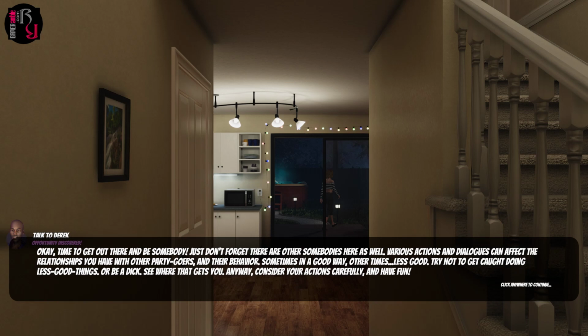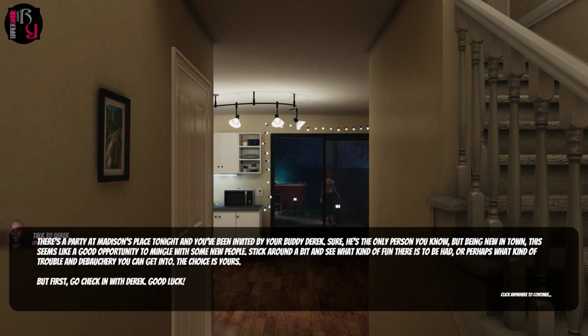Just don't forget there are other somebodies here as well. Various actions and dialogues can affect the relationships you have with other partygoers and their behaviors. Sometimes in a good way, other times less good. Try not to get caught doing less good things, or be a dick. See where that gets you. Anyway, set your actions carefully and have fun. It's a party at Madison's place tonight, and you've been invited by your buddy Derek. Sure, he's the only person you know, but being new in town, this seems like a good opportunity to mingle with some new people.